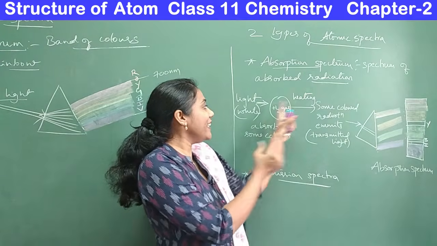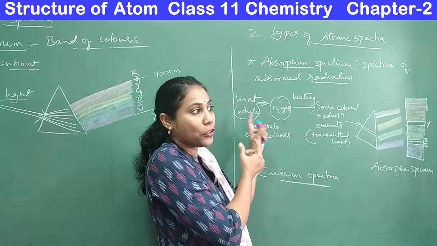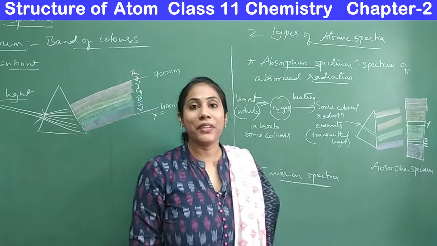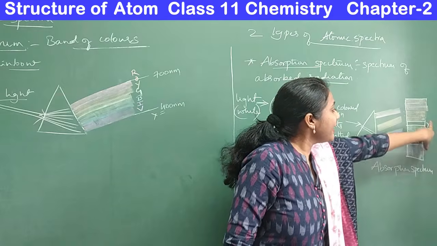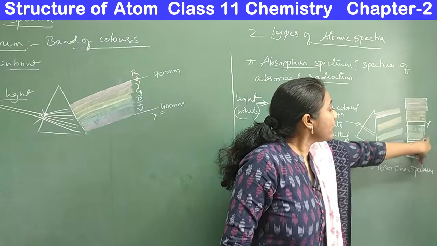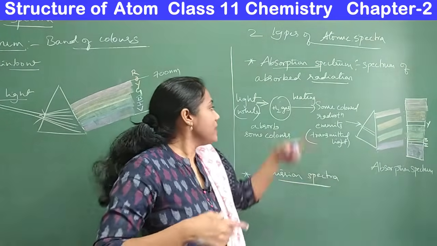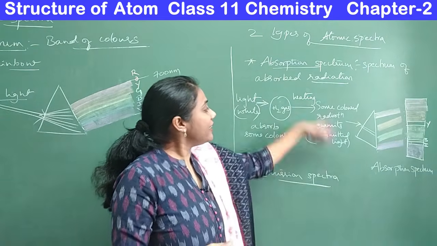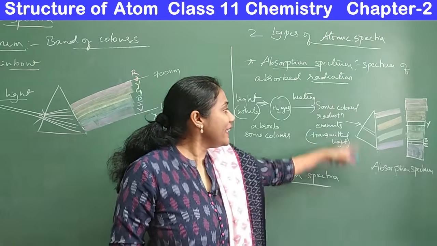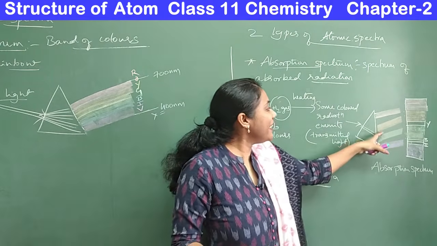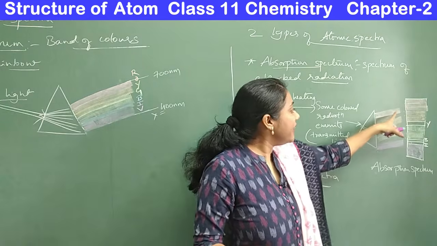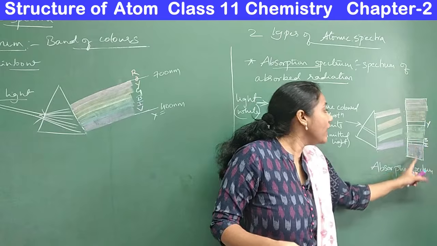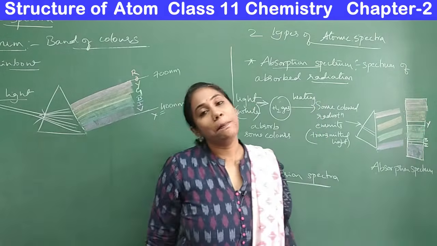So whichever radiation this hydrogen gas absorbed, those radiations will not appear on the absorption spectrum. These gaps are the radiations absorbed by hydrogen gas. Except this, every other radiation it has transmitted. So this emitted light contained these radiations, and only those radiations will fall and make bands on a photographic plate.